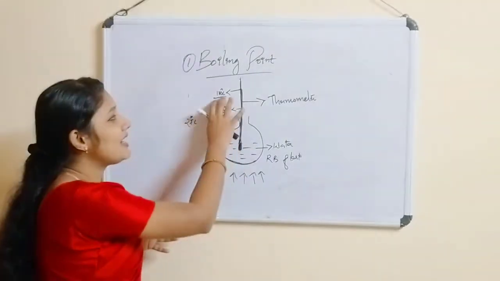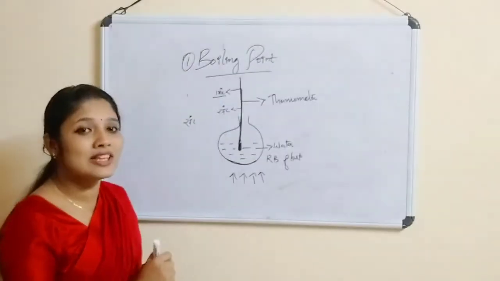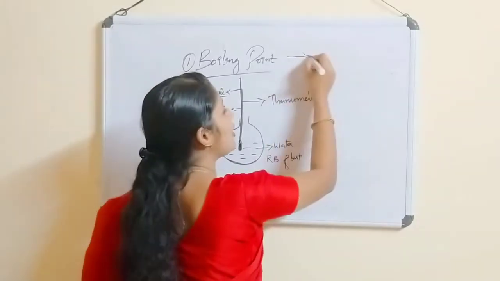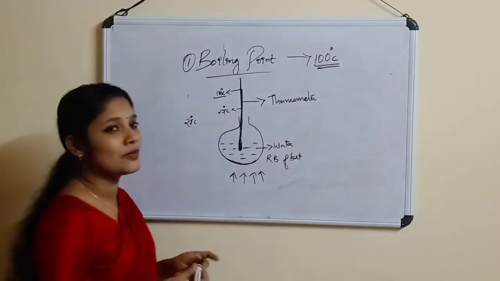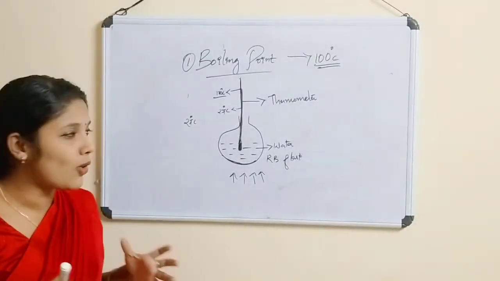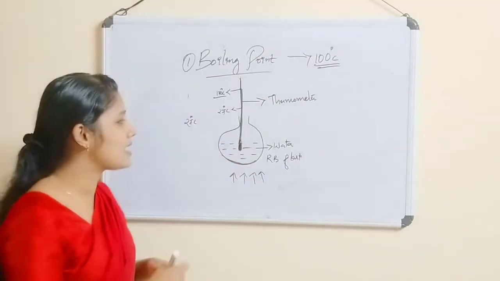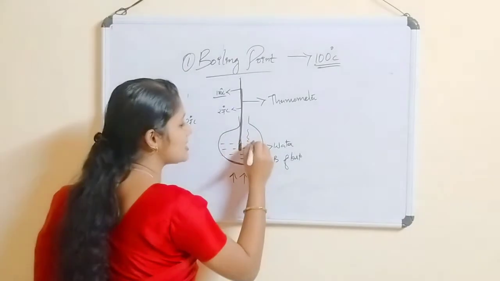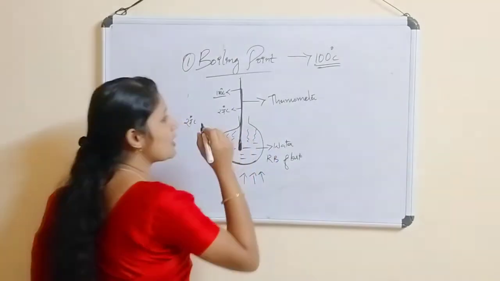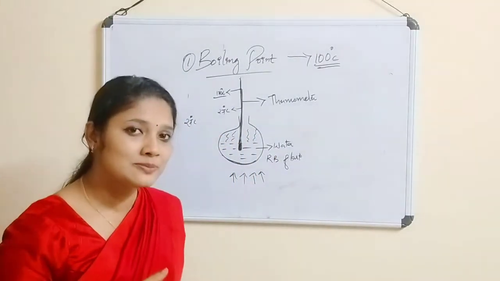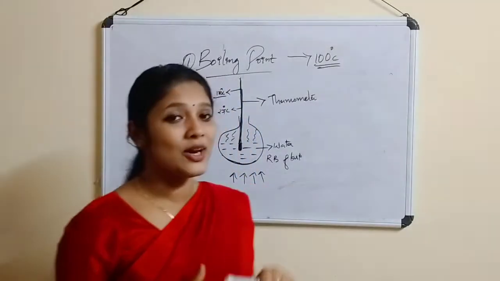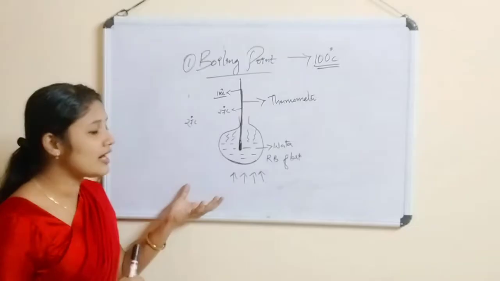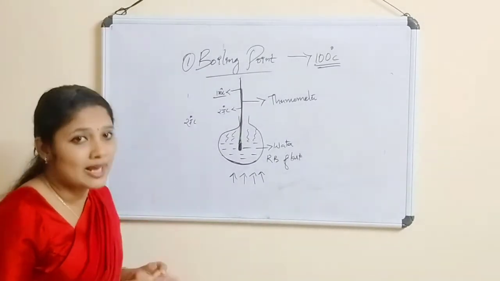So this 100 degrees Celsius is known as the boiling point of water. And at that time, as I told, the water will be boiling and steam will be produced. So what do you mean by the boiling point? Boiling point is the temperature at which the water is converted into steam.